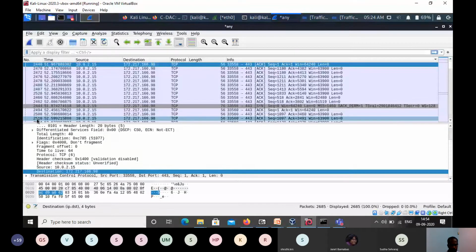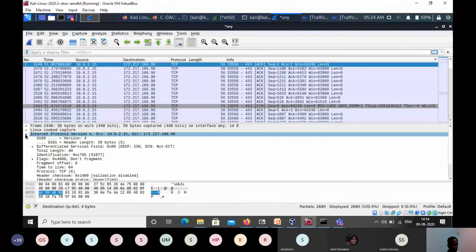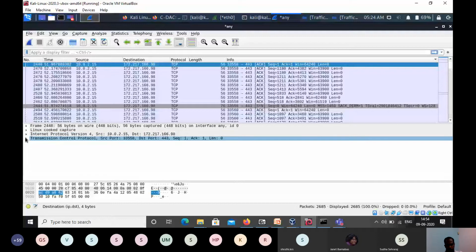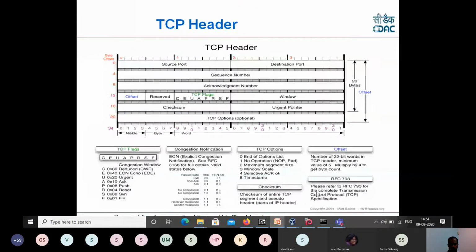Once the IP header is over, there will be an upper layer like TCP. So in the TCP, I'll just go through the TCP header information. In the TCP header, you can see the first 16 bits are the source port and the next is the destination port.